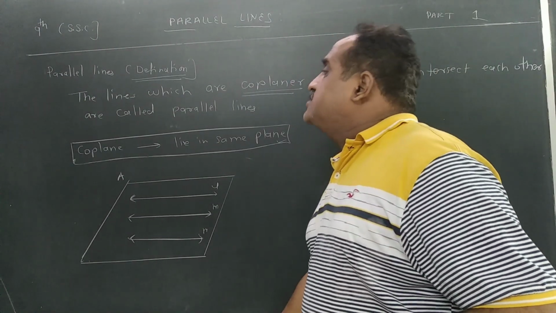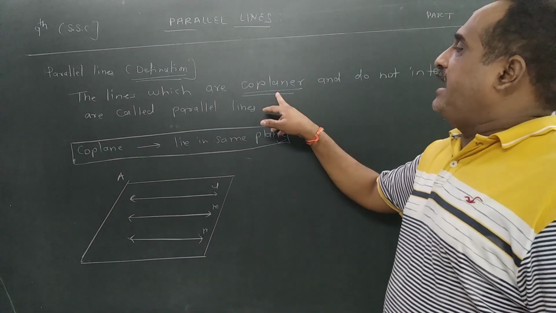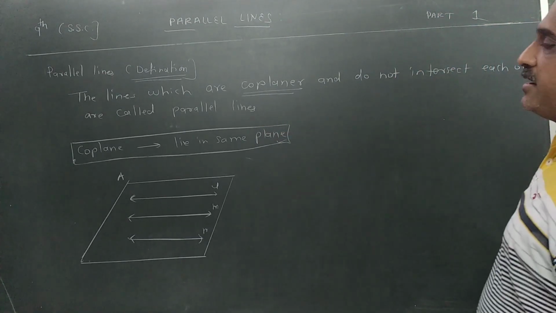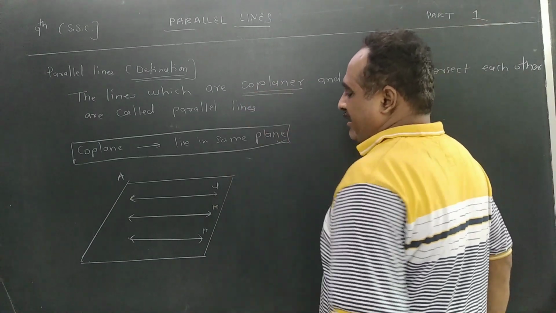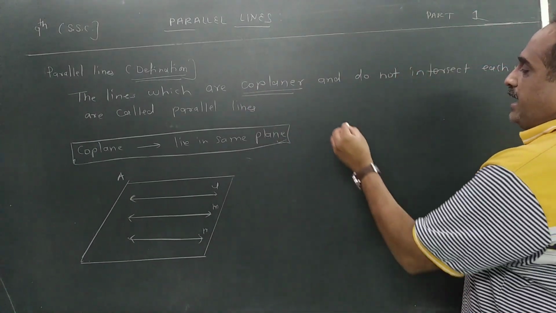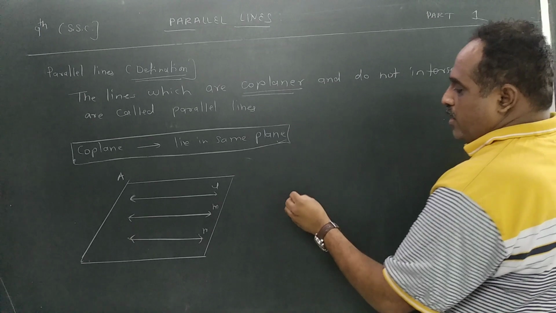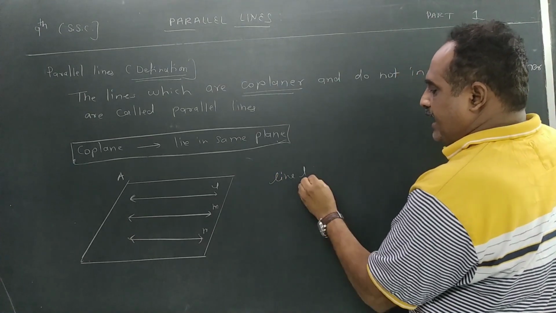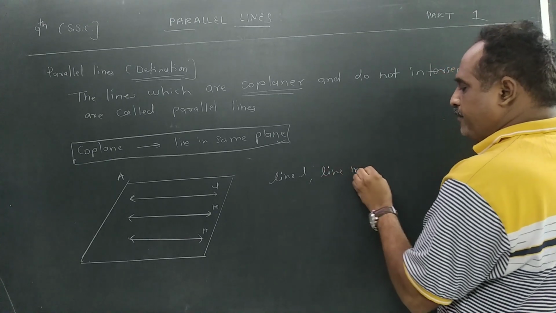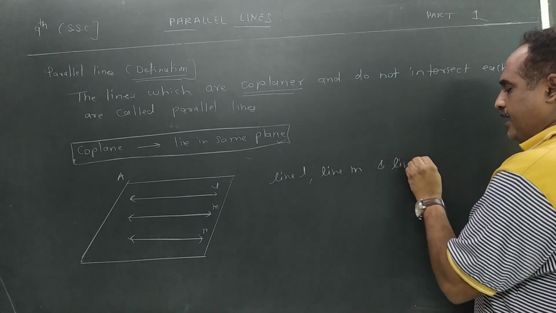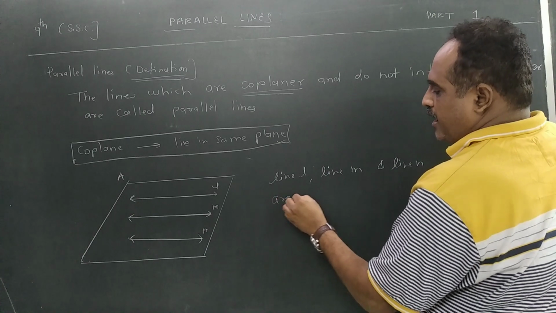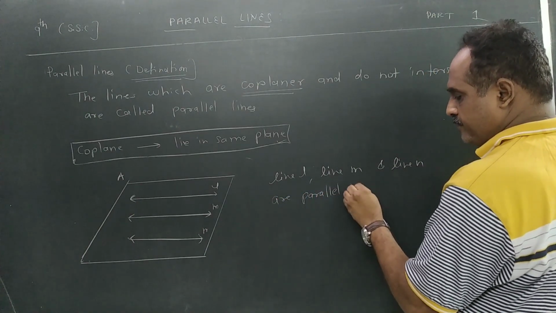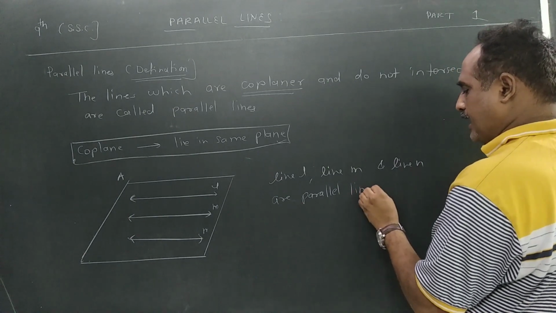So 2 lines or more lines which lie in the same plane are called as what? Coplanar lines, and they do not intersect each other. That's why they are called as what? Parallel lines. Okay, now line L, line M and line N are parallel lines.